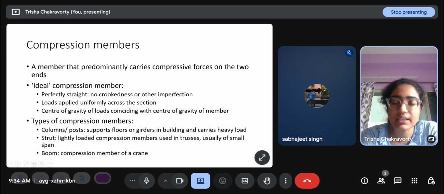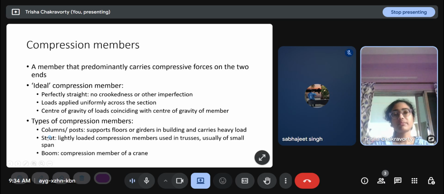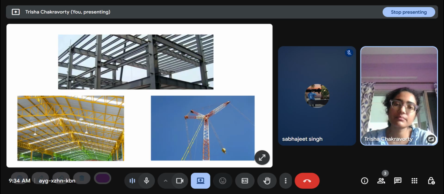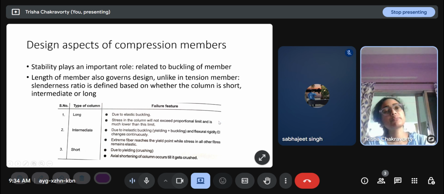Struts are the lightly loaded compression members in trusses, like in roof trusses. These are the column-like structures. These are some compression members in trusses, and this is a crane or a boom. Design aspect of compression members: here stability plays an important role. In tension, we were only concerned about the ultimate or yielding capacity of the material.